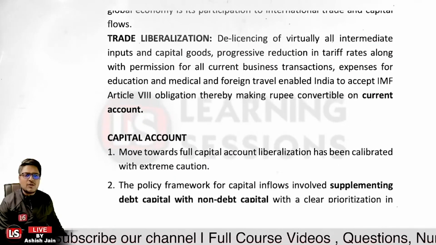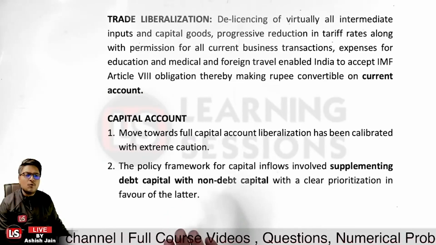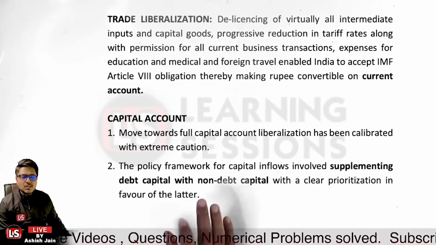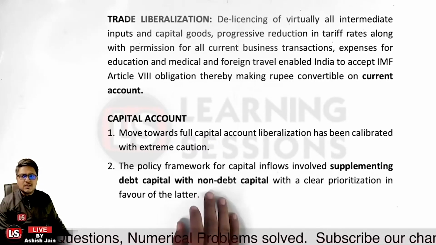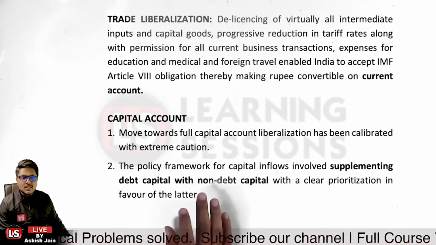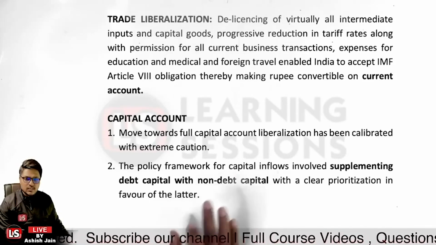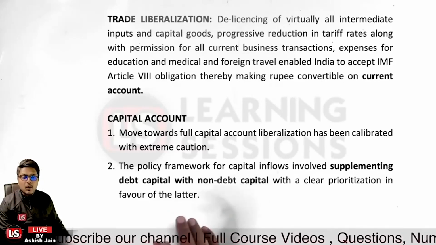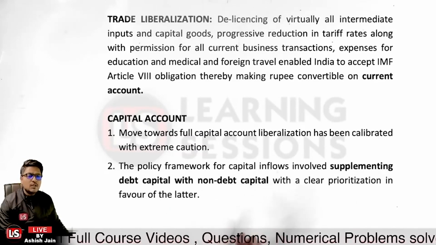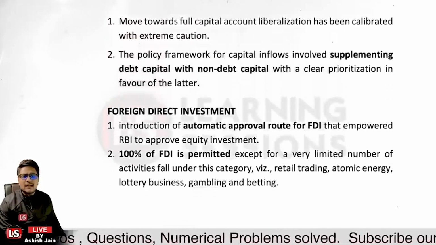Next, it is related to capital account transactions. The move towards full capital account liberalization has been calibrated with extreme caution. Why? Because if the capital account transaction was fully convertible, there is a huge chance of loss and setback to the country itself. Liberalization has been there, but it is calibrated very cautiously. The policy framework for capital inflows involved supplementing debt capital with non-debt capital, with a clear prioritization in favor of the latter. Is that clear?